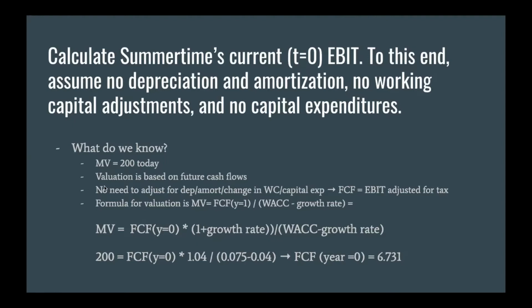We know that this valuation is based on the future cash flows of the company that is discounted to today. We don't need to adjust for any depreciations, amortizations, change in the working capital or capital expenditures, which means that the free cash flow is equal to the EBIT adjusted for the tax.